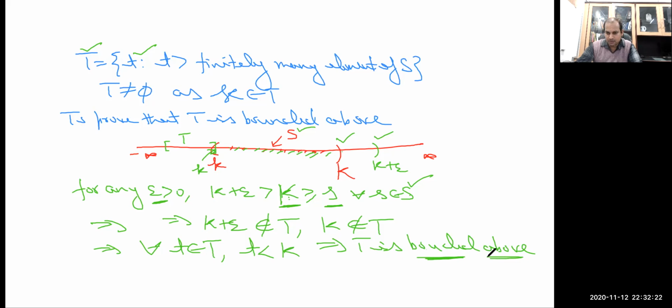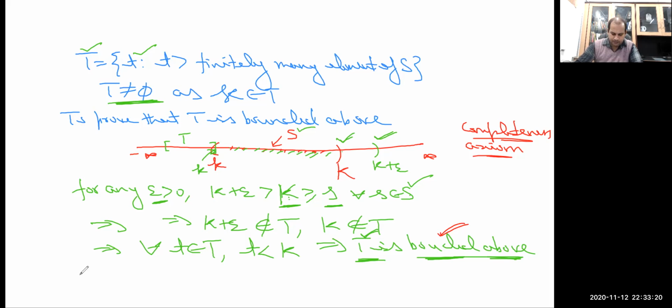Because we have claimed that the constructed set T is bounded above and is non-empty, under the completeness axiom, whose statement I have written earlier, that every non-empty subset of R bounded above has a supremum, that is, a least upper bound, we can claim that this set has one. Among all the bounds, the least one is called the supremum.